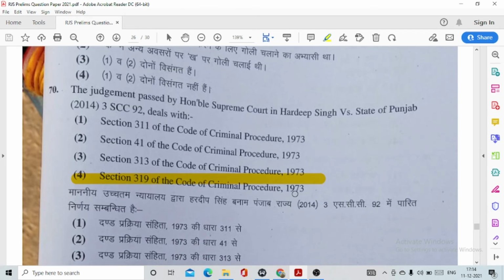Question number 70. The judgment passed by the Honorable Supreme Court in Hardeep Singh vs. State of Punjab deals with option number 4, section 319 of the CRPC. I hope you understand what is section 319 of CRPC. It actually deals with the procedure of prosecuting the persons although not named in the FIR.